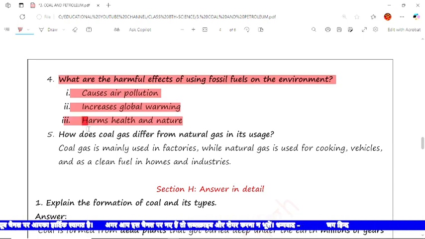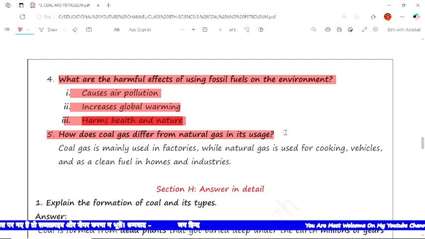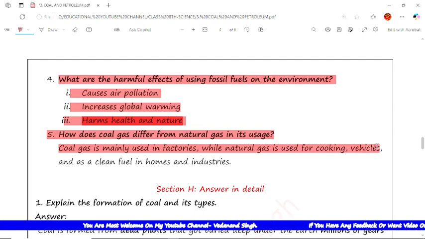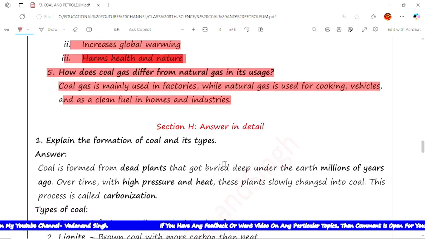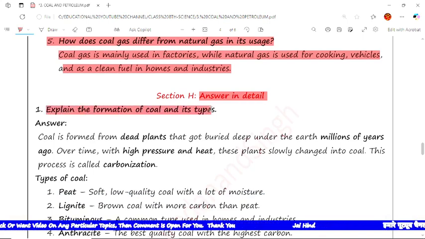Next question is: how does coal gas differ from natural gas, and what are its uses? The answer is coal gas is mainly used in factories, while natural gas is used for cooking, vehicles, and as a clean fuel in homes and industries. Now the next type of question is answer in detail, which means we have to give the answer of the question in detail. First question is: explain the formation of coal and its types.